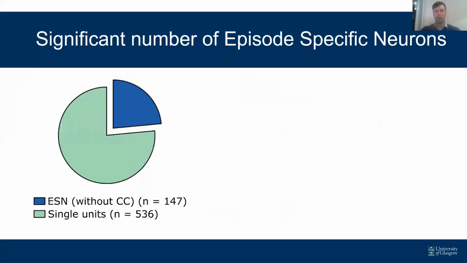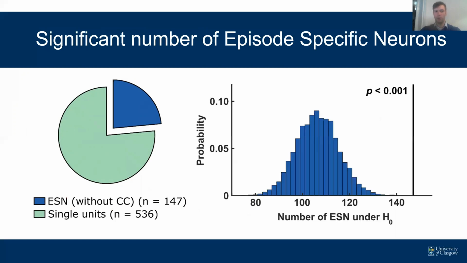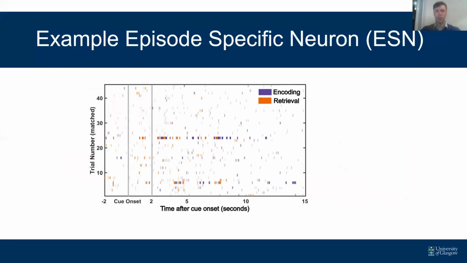Now, we found what we call episode-specific neurons in our dataset. It makes up about 1/4 of all single units. But we might just find a lot of those because we have a large number of neurons. So we then employed a second-order permutation test, and we found out that indeed the 147 episode-specific neurons that we found are significant. I would next like to show you one example episode-specific neuron.